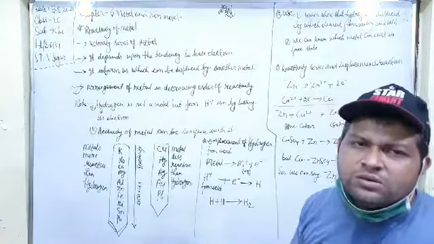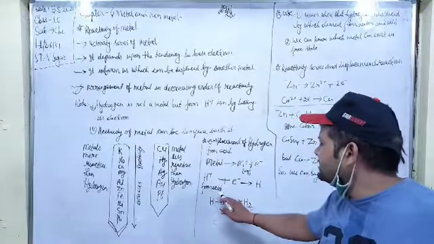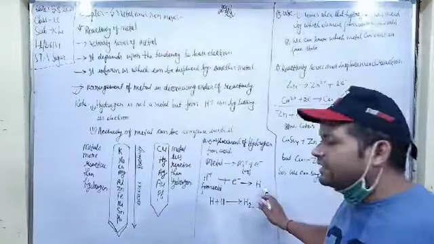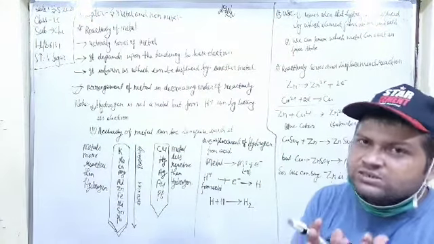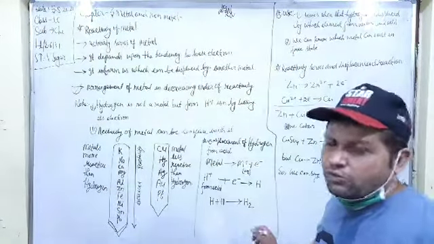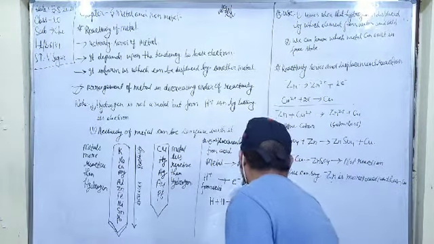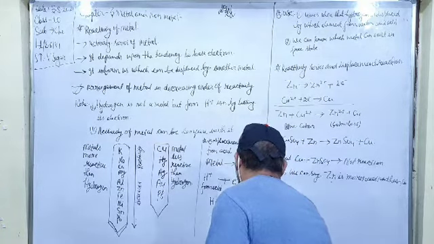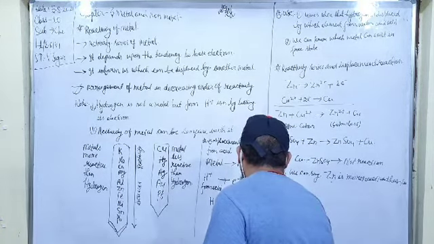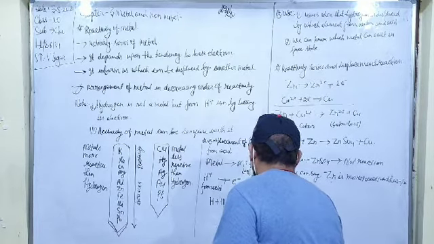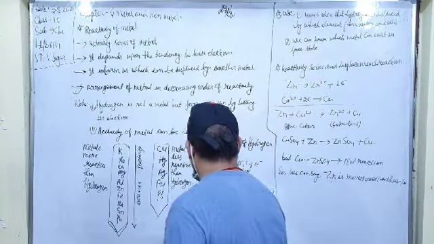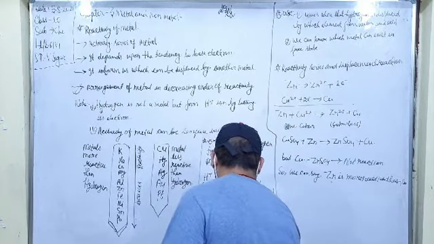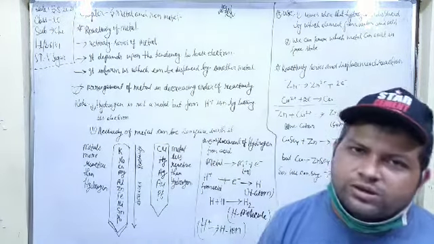The hydrogen ions from acids combine with these electrons to form hydrogen atoms, and two hydrogen atoms combine together to form a hydrogen molecule. This is the hydrogen molecule, this is the hydrogen atom, and this is the hydrogen ion, H plus. So you have to remember these things.